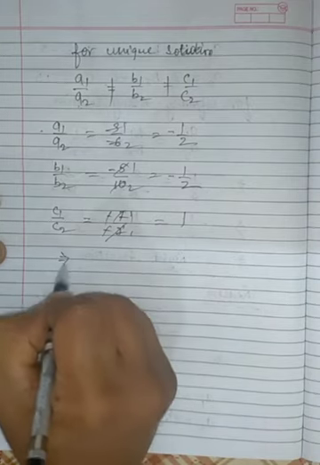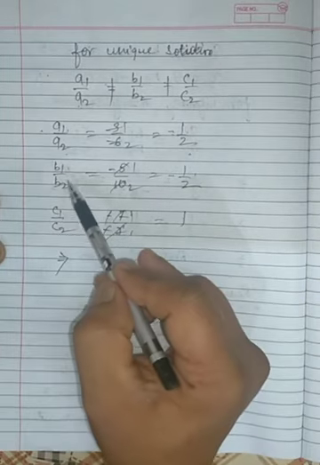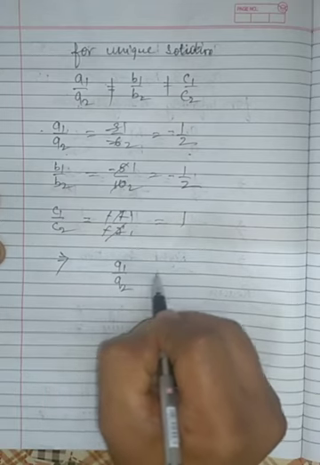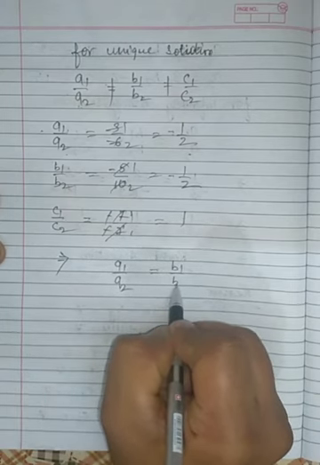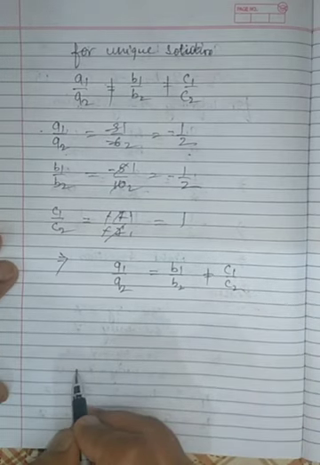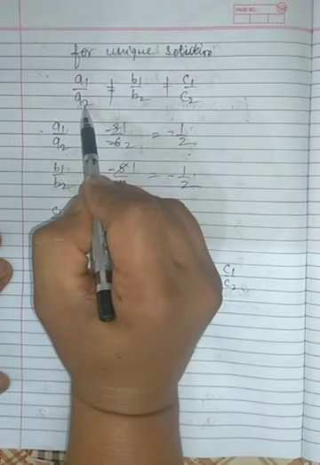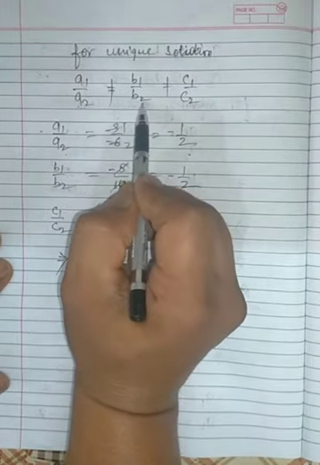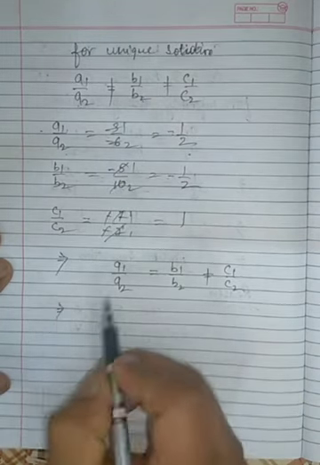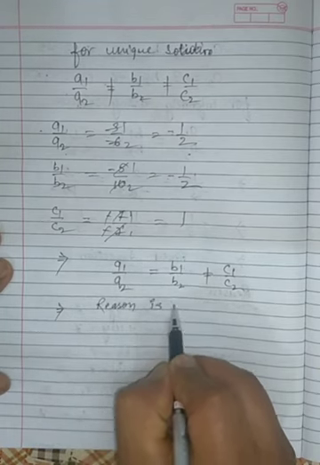That means here we are getting a1 upon a2, which is minus 1 upon 2, and b1 upon b2, which is also minus 1 upon 2. That means a1 upon a2 is equal to b1 upon b2, not equal to c1 upon c2. But for a unique solution, the condition required is that a1 upon a2 should be not equal to b1 upon b2, and here we are getting equal to. That means the statement given in reason is incorrect.